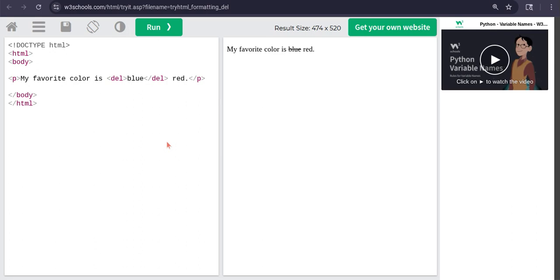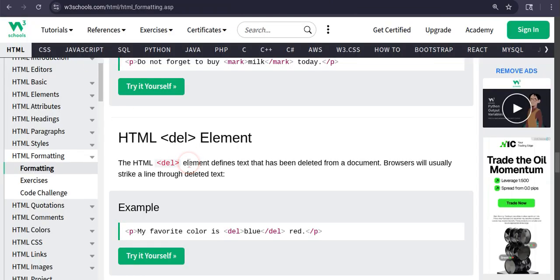Like in the school, if you're using a pen or ink pen, I'm in 6th class, so I am using an ink pen. So if you're using an ink pen, you need to strike it, and if you don't have a remover, you will strike it like a cross or something, a line on it, or just color it with the blue pen. So that's why the del text is useful in that you want the other person to know, but you also want them to know that it is a deleted text. So you can't just write a bracket saying the text behind this bracket is a deleted text. That would be very unuseful, I think I should say.